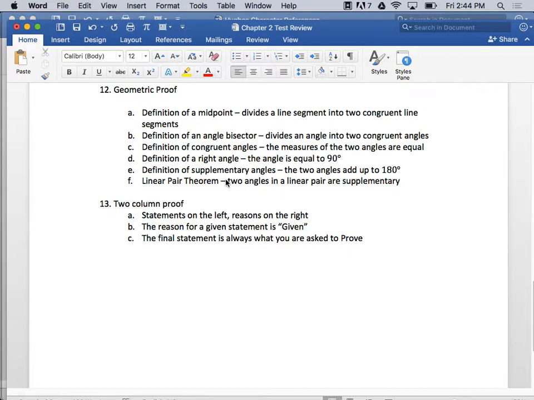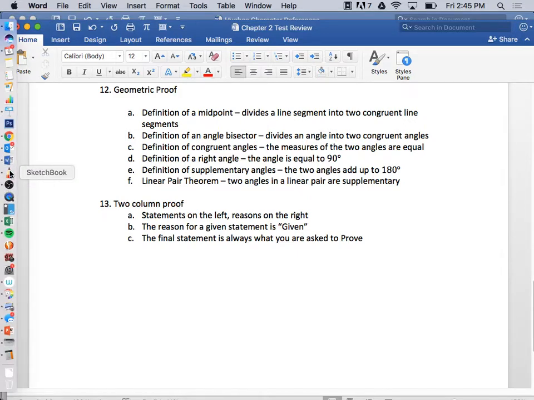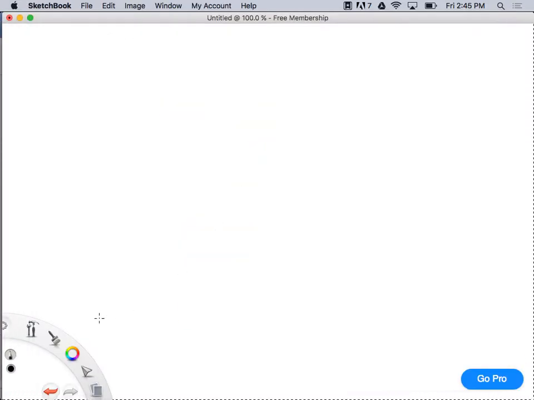Now, look, everyone pay attention. If you've tuned out, if you've jumbled your mind a little bit, tune back in. The definition of a right angle is it's 90 degrees. The definition of supplementary angles are two angles that add up to 180 degrees. The linear pair theorem says that if two angles are in a linear pair, then they are supplementary. Okay? So what does the linear pair theorem look like?